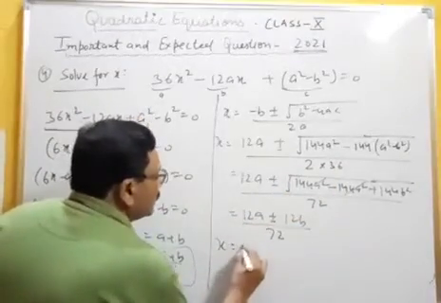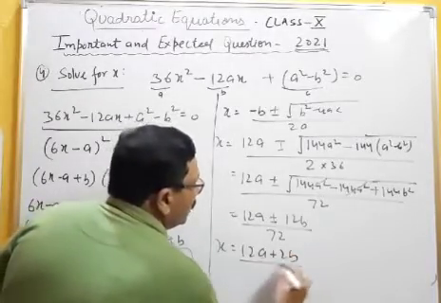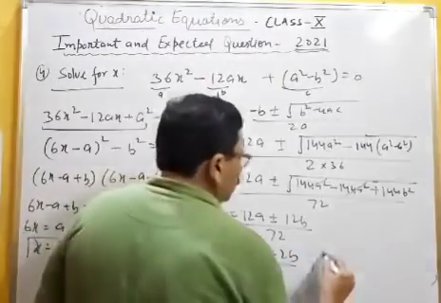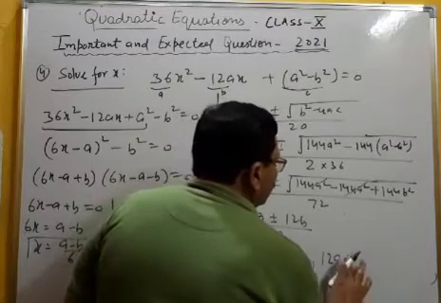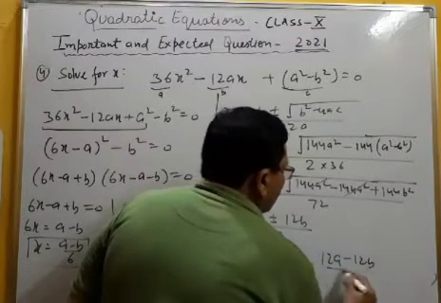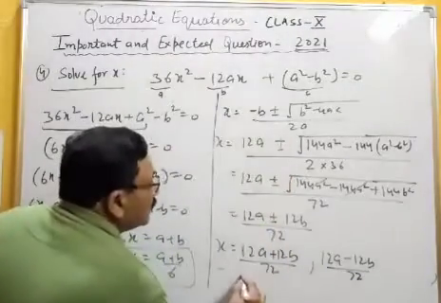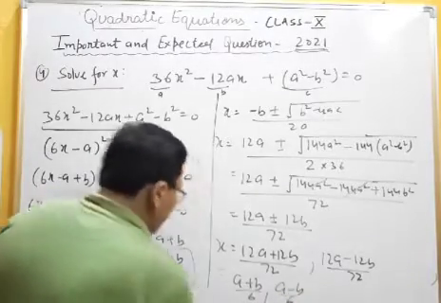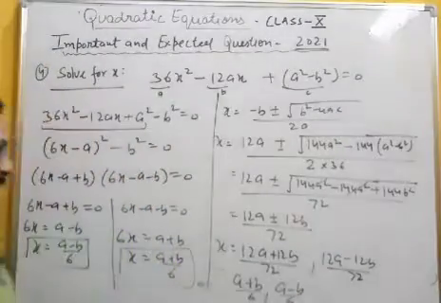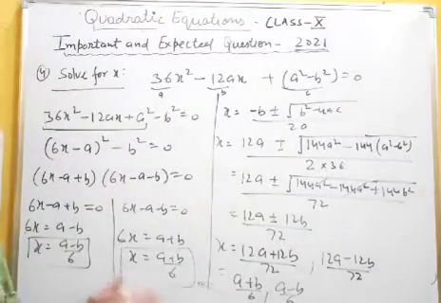Now x equals 12A plus 12B upon 72, and 12A minus 12B upon 72. So you get A plus B upon 6 and A minus B upon 6, the same answers. So the method may be any, the answer will be the same. Please write.